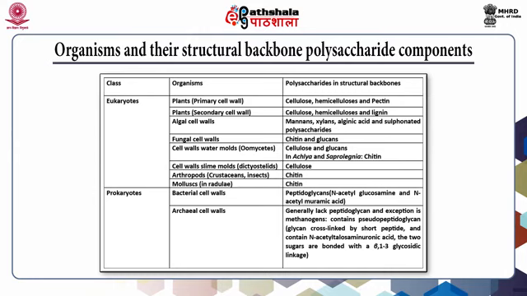Arthropods, crustaceans and insects are made up of chitin. Mollusks in radulae are made up of chitin. The cell wall of slime molds is made up of cellulose. In prokaryotes, the bacterial cell wall is made up of peptidoglycan, which is N-acetylglucosamine and N-acetylmuramic acid. Archaeal cell walls generally lack peptidoglycan. An exception is methanogens, which contain pseudopeptidoglycan.